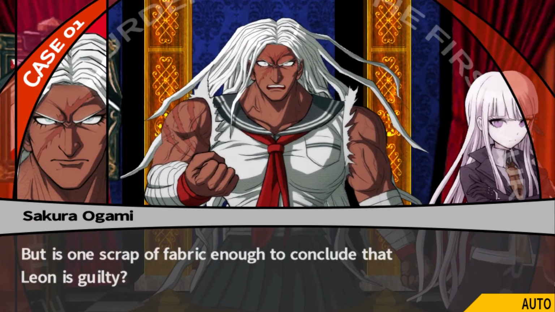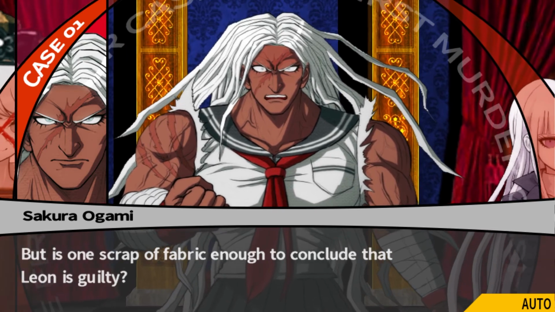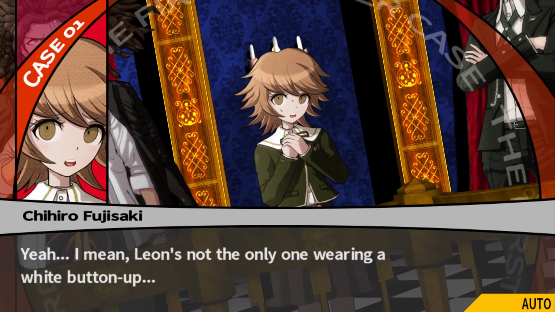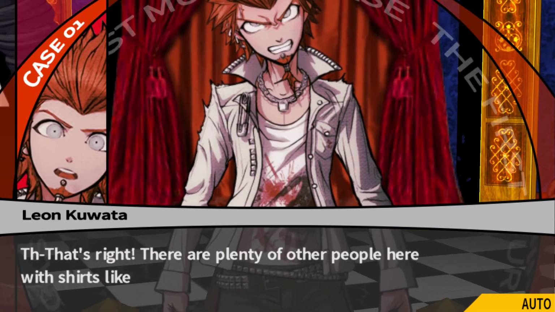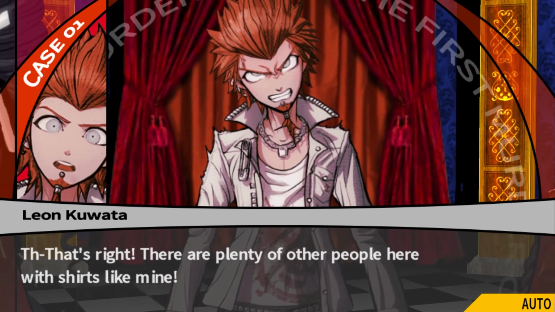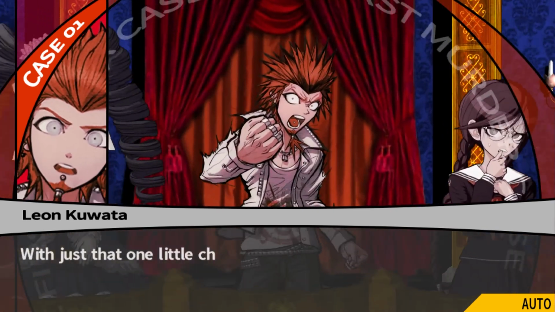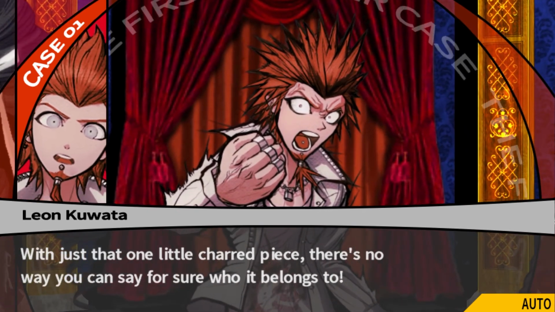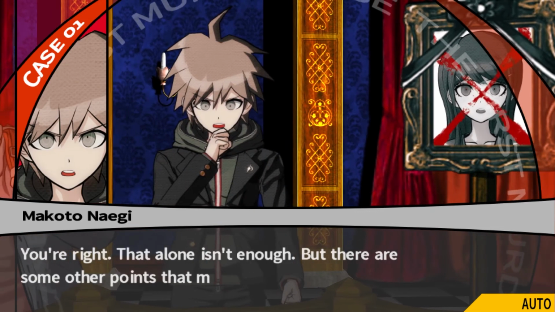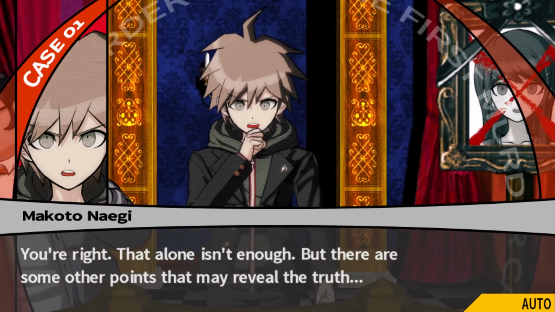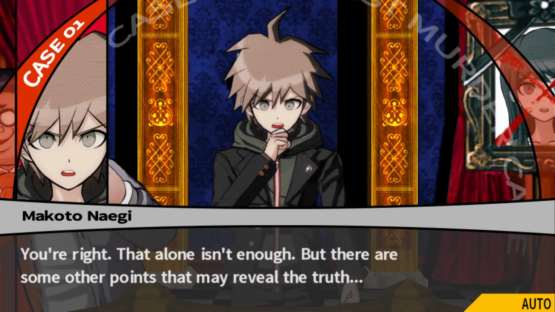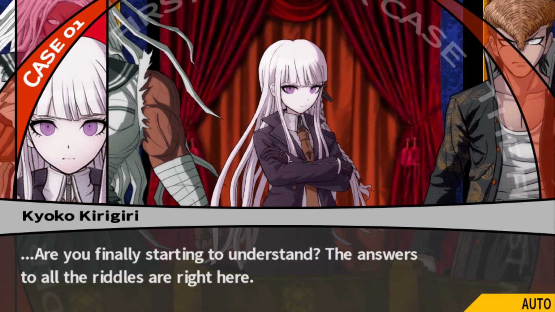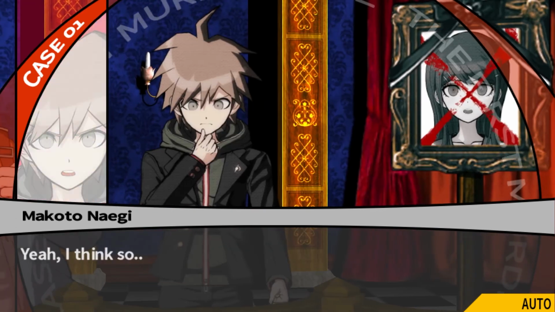But is one scrap of fabric enough to conclude that Leon is guilty? Yeah, I mean, Leon's not the only one wearing a white button-up. Yeah, a lot of people are. That's right. There are plenty of other people here with shirts like mine. With just that one little charred piece, there's no way you can say for sure who it belongs to. You're right. That alone isn't enough. But there are some other points that may reveal the truth. Are you finally starting to understand? The answers to all the riddles are right here. Yeah, I think so.